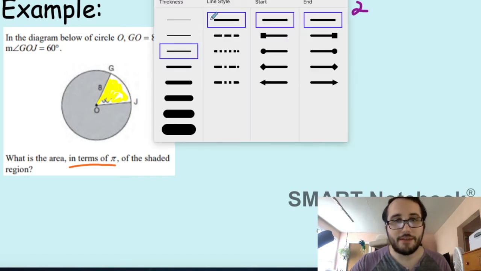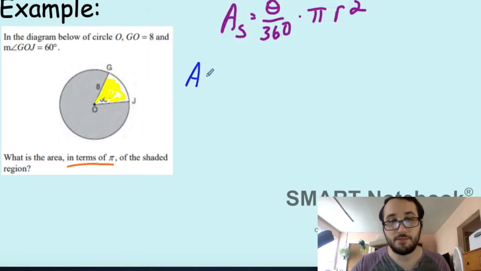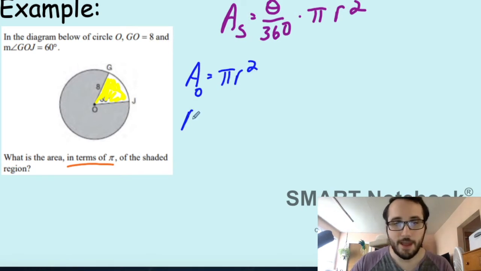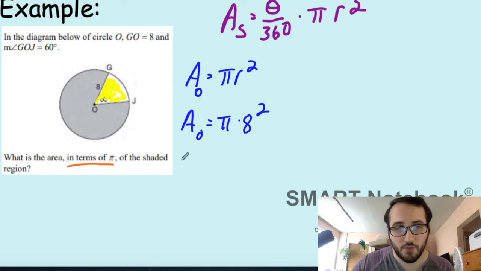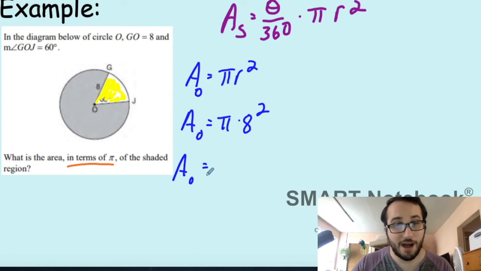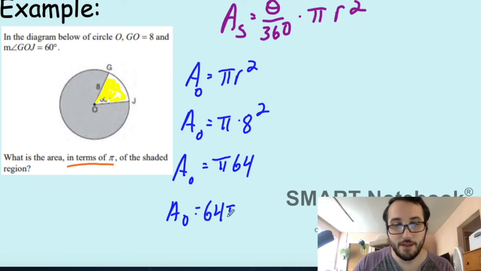So, the area of a circle in general, the area of O is pi times the radius, which is 8, squared. Now remember, we're going to keep it in terms of pi, which means we don't touch pi. I'm going to show you what that is. So if we want to find the area of O in terms of pi, we keep pi, and 8 squared is 64. So the area of O is 64 pi. You see how I didn't evaluate pi?